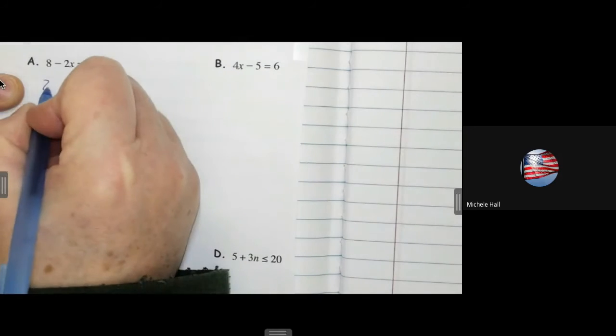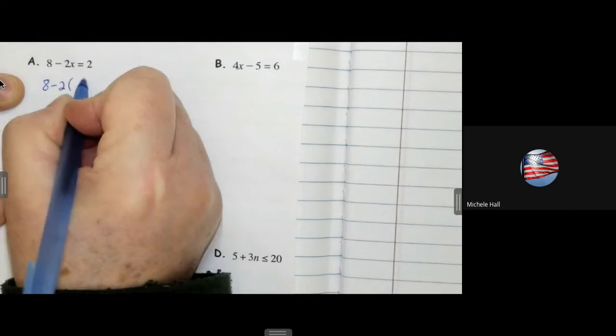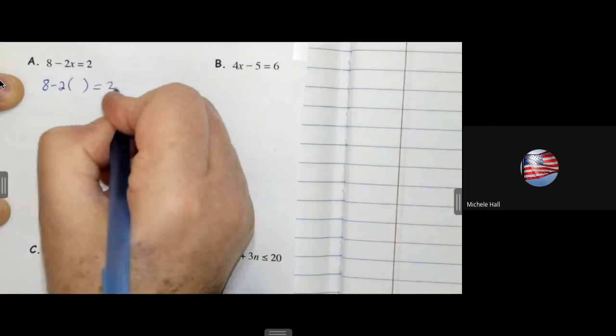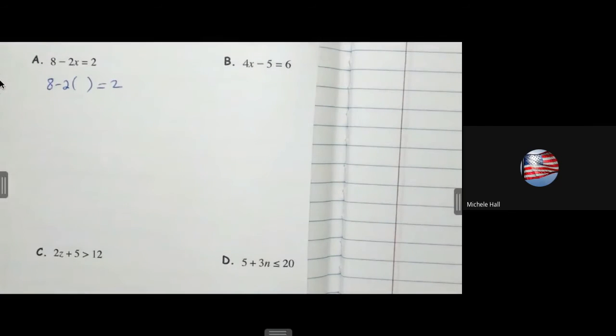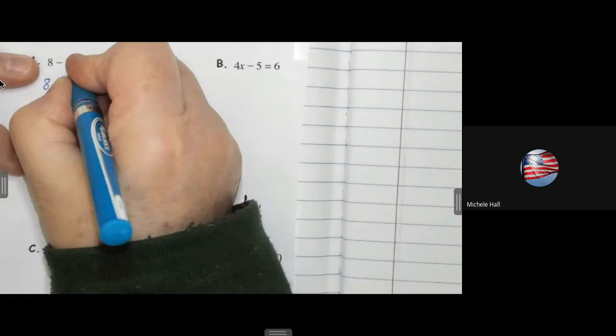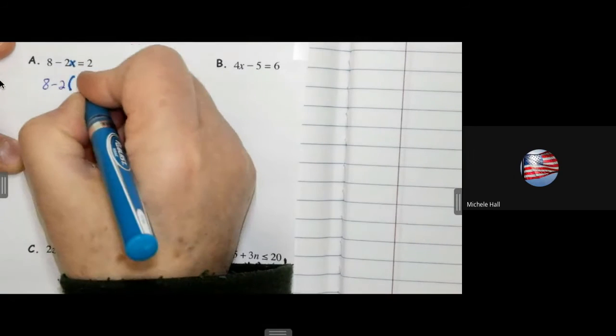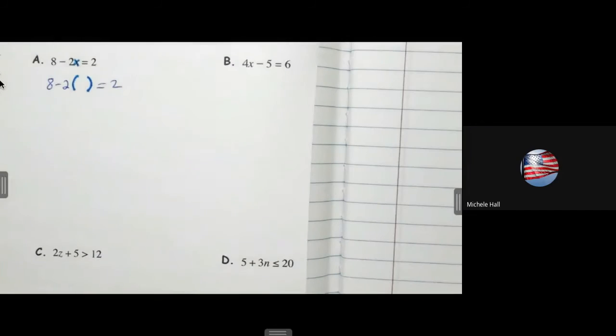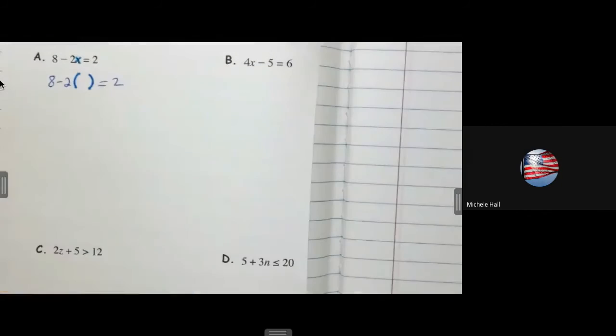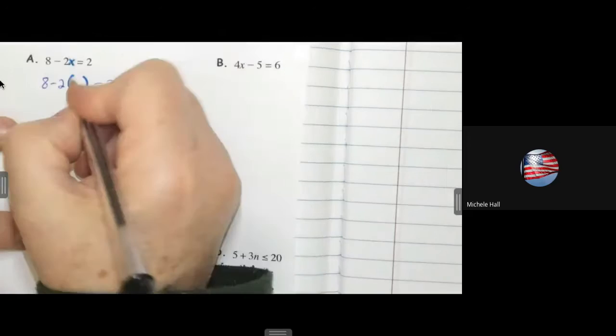So I say 8 minus 2. I'm putting a parenthesis for the x. Here's the x. It says 2 times x. So now I have 2 times a parenthesis. I put a parenthesis for wherever I'm going to substitute in something. And now I'm substituting in 3. So I take 3 and I substitute it in.